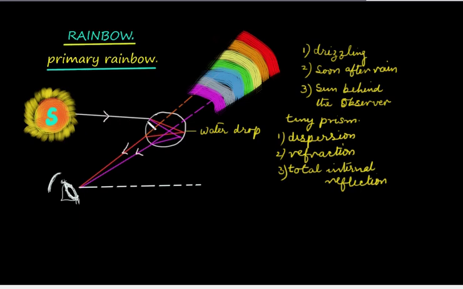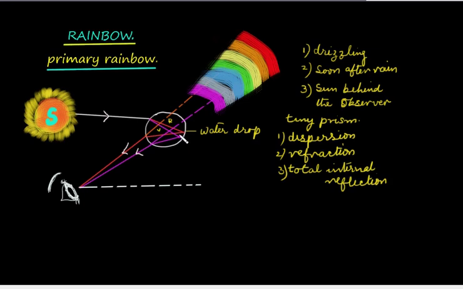A beam of light strikes the water droplet and at the point of incidence it undergoes dispersion and refraction, with red at the top and violet at the bottom. The ray passes on and strikes the inner surface on the opposite side and undergoes total internal reflection.